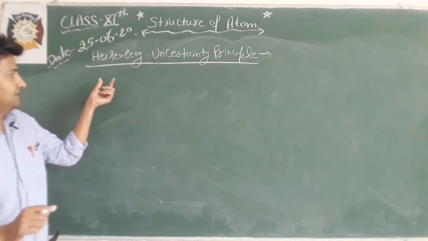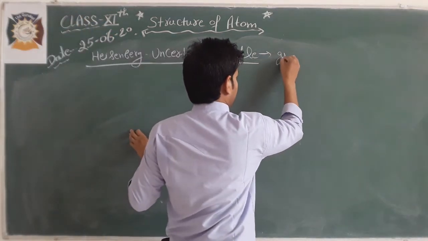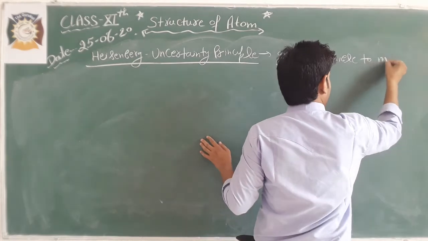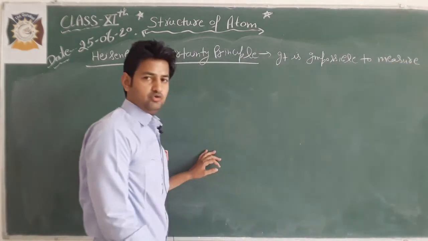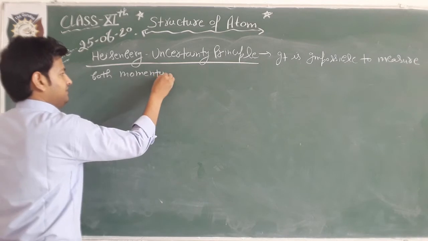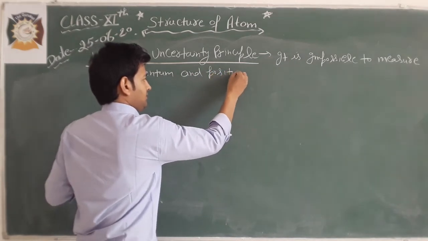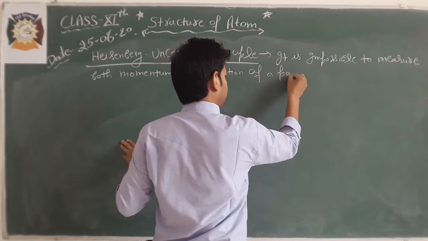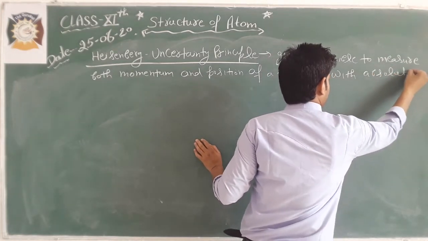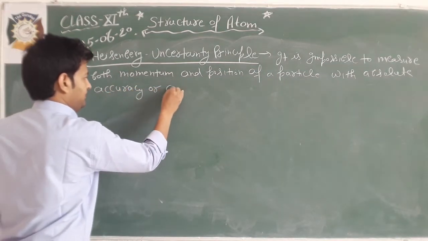So according to this principle, it is impossible to measure simultaneously both momentum and position of a particle with absolute accuracy or certainty.